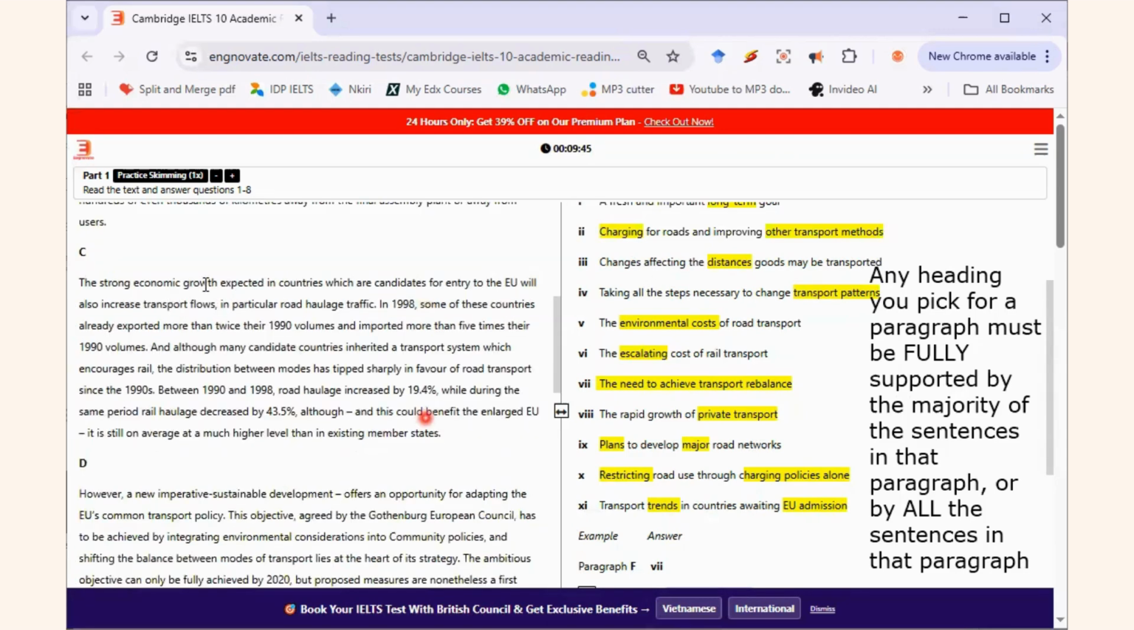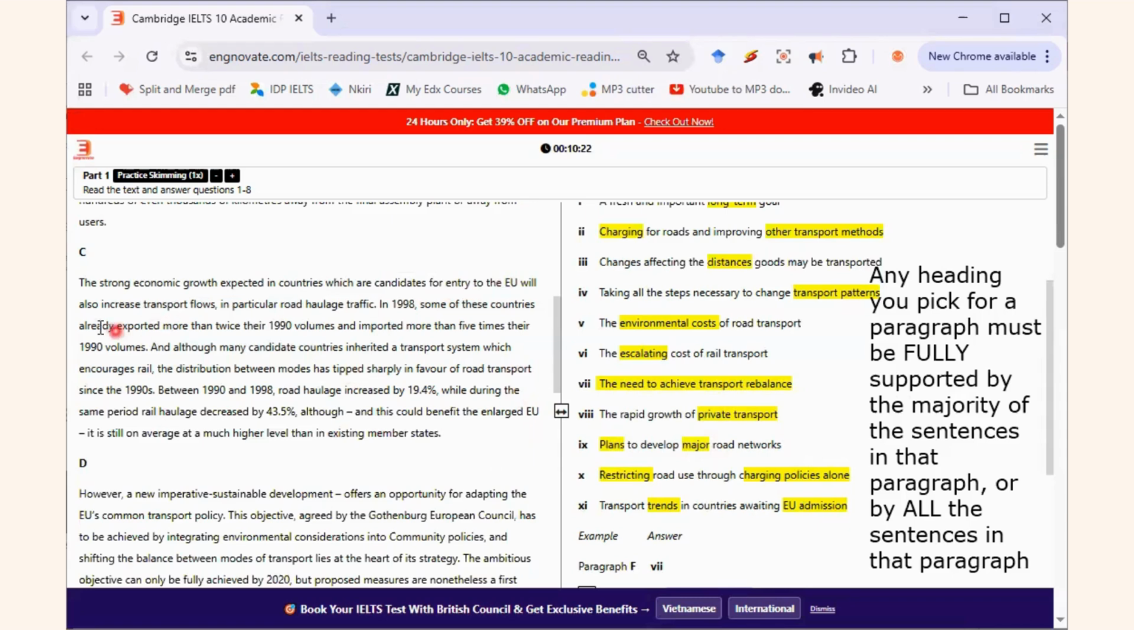Okay? Paragraph C now. The strong economic growth expected in countries which are candidates for entry to the EU will also increase transport flows. Can you see this thing here? Candidates for entry to the EU. What does that sound like? EU admission. EU admission. Keywords. If you register those keywords before you start, by the time you start reading the passage, it's like they will be jumping at you. That's how the thing works for me. And the more you practice this way, the more you get used to it, and the easier it will get.